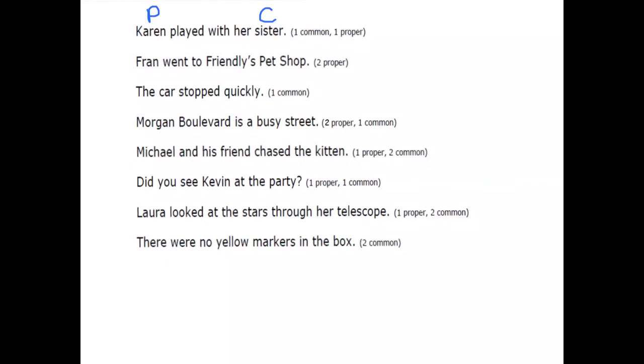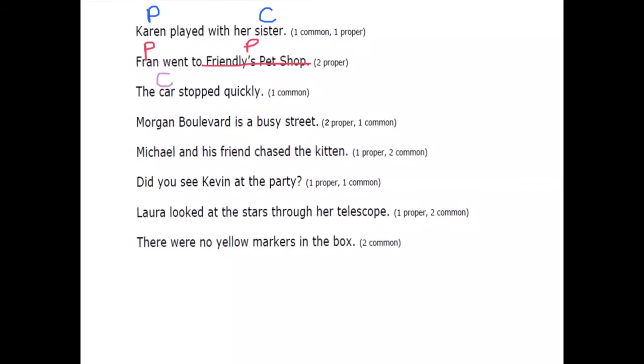Our second question, Fran went to Friendly's pet shop. We have to find two proper nouns. The first one is Fran, beginning with a capital letter and it's a name. And the second proper noun is Friendly's pet shop. It's the name of a specific place. Our third question, the car stopped quickly. We just have to find one common noun. In that sentence, it is car. It's the name of a thing.